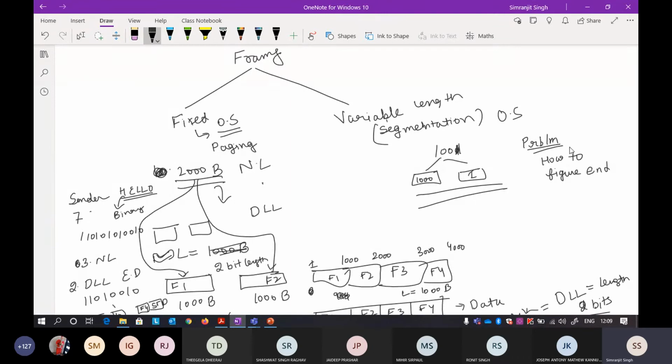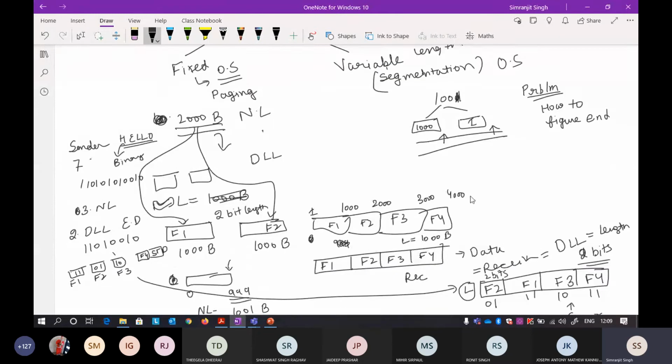But with variable length framing, which we came up with to solve the padding problem, the frames are of variable length, so it is a logical problem how to figure out the end of a frame, how to stop.